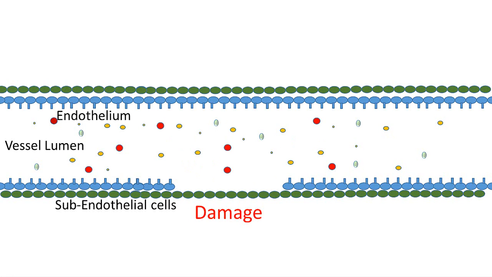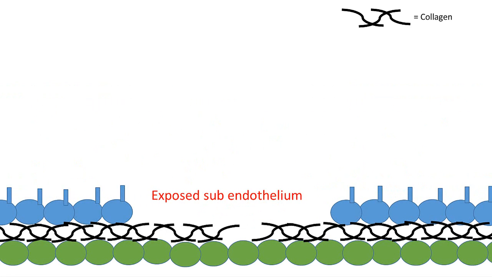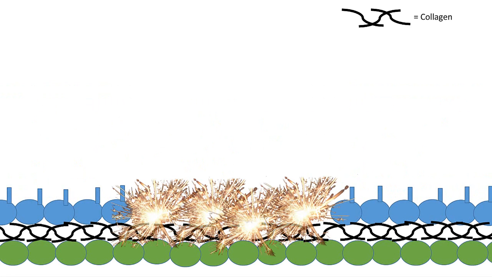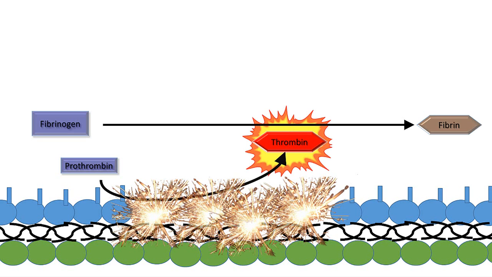When subendothelial cells are exposed to the bloodstream, this is the spark which initiates coagulation. So let's look at what is occurring with this spark. Here we are at the exposed subendothelium, which acts as our spark to coagulation. This spark can transform inactive prothrombin to an active thrombin. Then thrombin can cleave fibrinogen into fibrin, its active form.